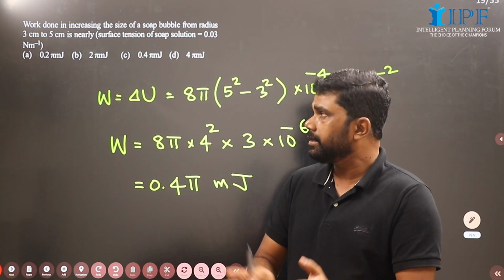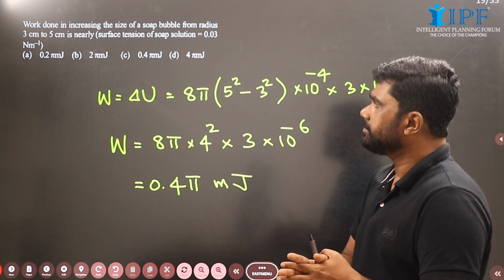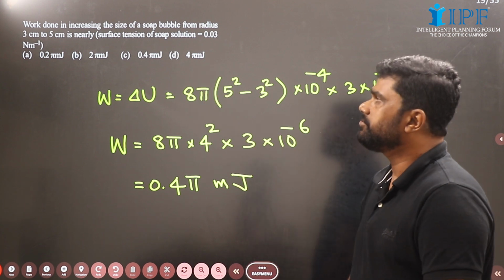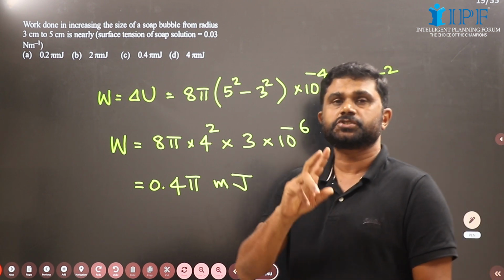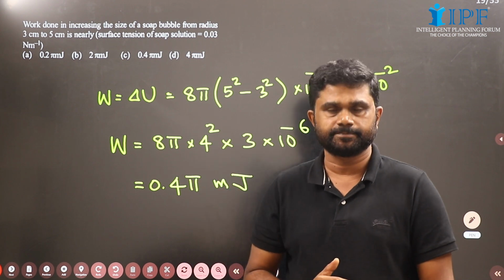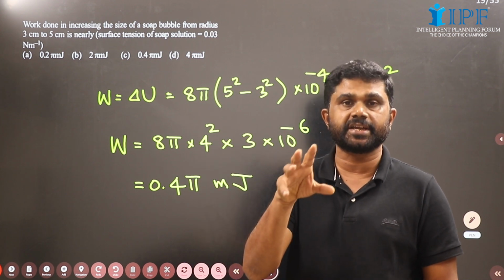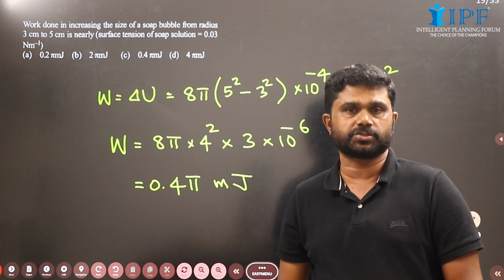Now children, we have a typical, beautiful, wonderful question. Work done in increasing the size of a soap bubble. A soap bubble has two surfaces, both the inner surface and outer surface. Each surface area is 4 pi r square, so the total surface area will be 8 pi r square.